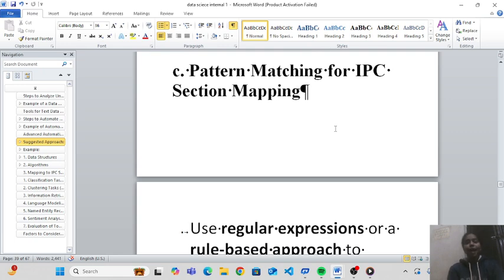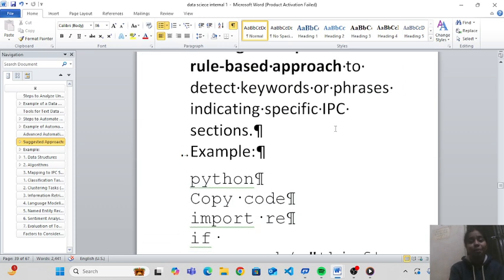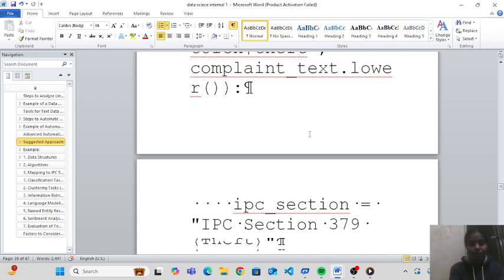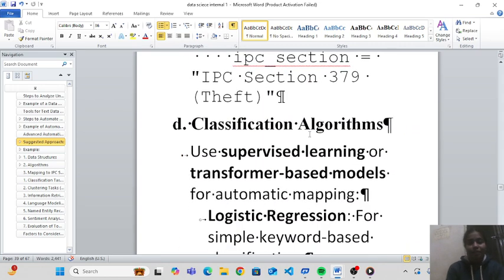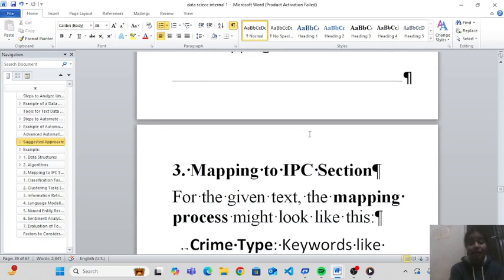Pattern matching for IPC section mapping: use regular expressions or a rule-based approach to detect keywords or phrases indicating specific IPC sections. Classification algorithms: use supervised learning on transformer-based models like logistic regression, BERT.